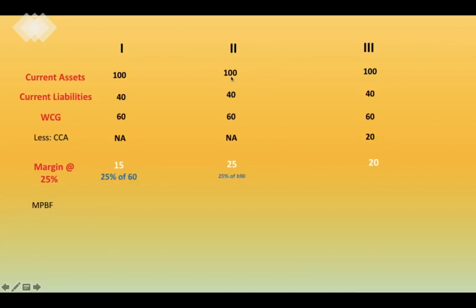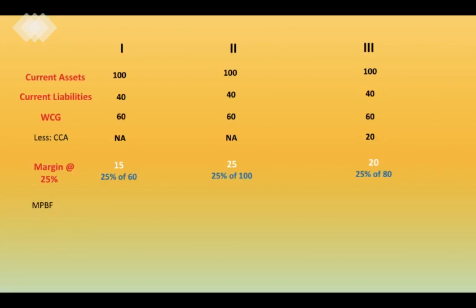So, 25% of 100 comes down to 25. And in the third scenario, it comes down to 25% of current assets minus core current assets, so 100 minus 20, which means 80. So 25% of 80 comes down to 20. So you can see here that scenario 1, scenario 2, scenario 3 give you different answers.